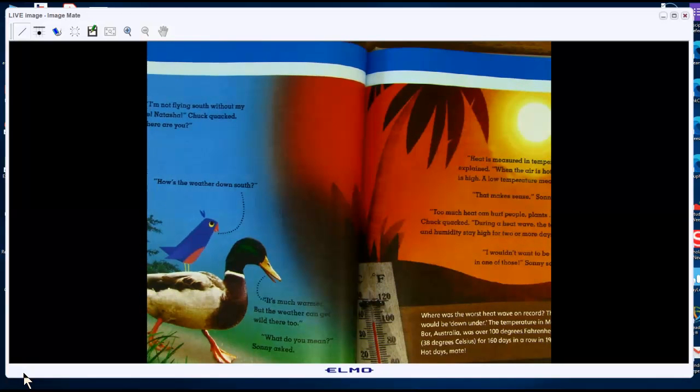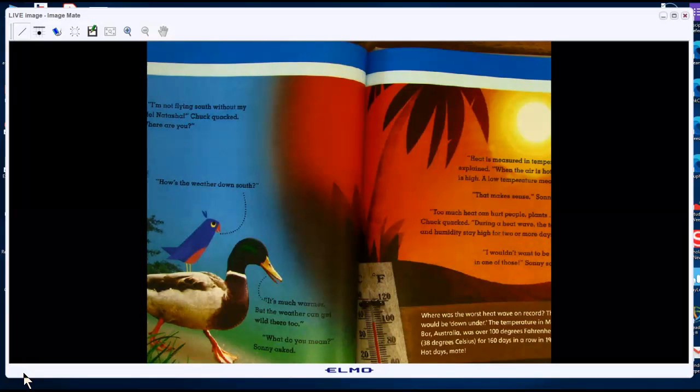"I'm not flying south without my wife." "Natasha," Chuck quacked. "Where are you?" "How's the weather down south?" "It's much warmer, but the weather can get wild there too." "What do you mean?" Sonny asked. "Heat is measured in temperature," Chuck explained. "When the air is hot, the temperature is high. A low temperature means it's cool." "That makes sense," Sonny said.